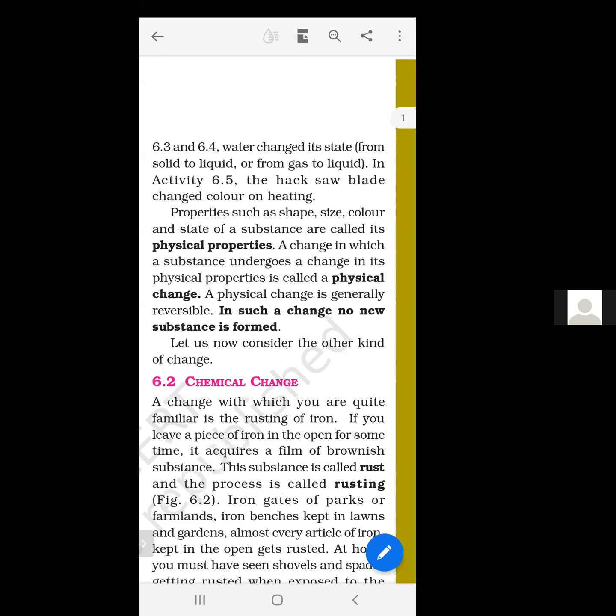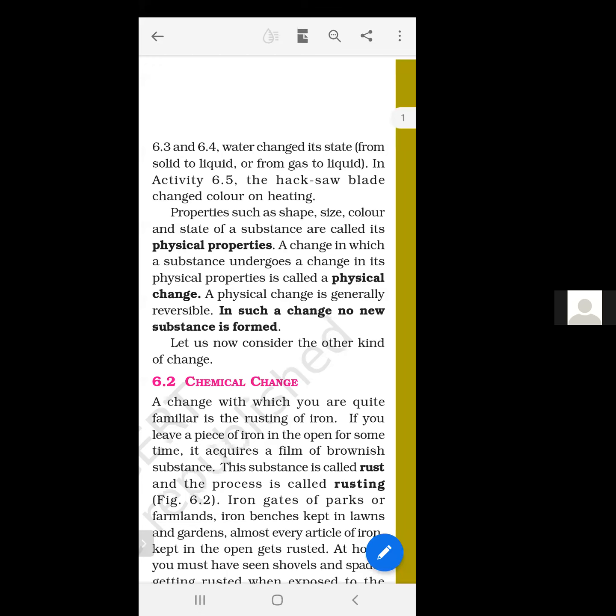A physical change is generally reversible. It can be reversed. It can come back to its original shape and size. Can be, but not all. In such a change, no new substance is formed.